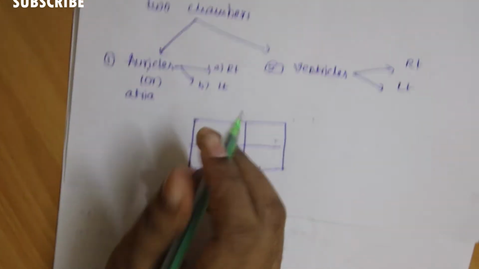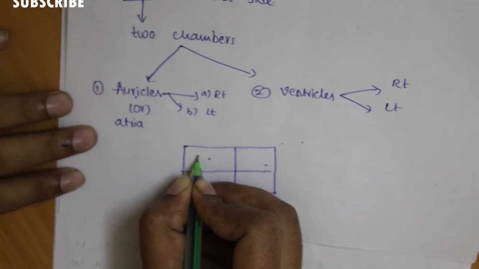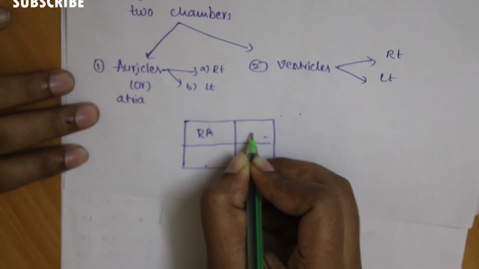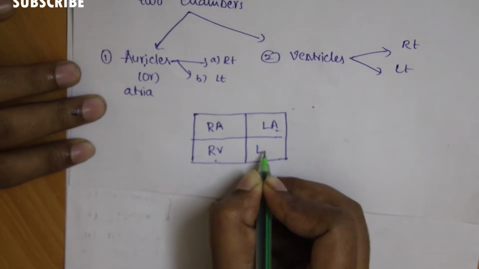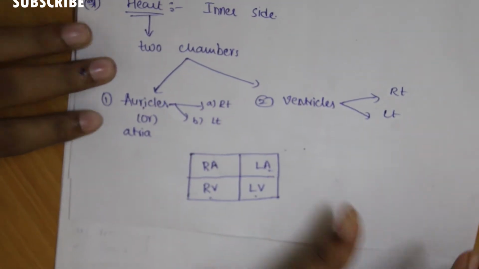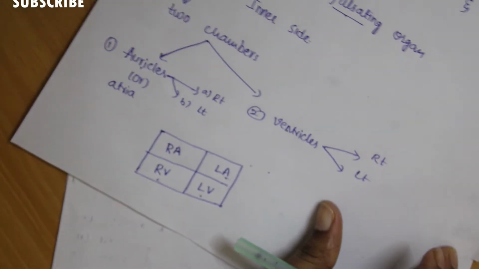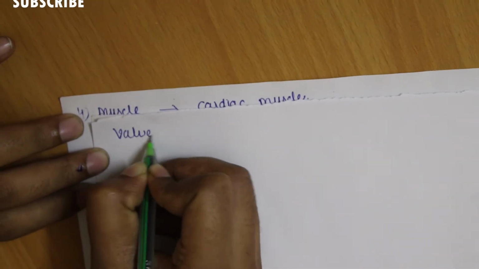Auricles are divided into two, that is, right auricle and left auricle, and then right ventricle and left ventricle. Now move on to another one, that is valves. That is the valves of the heart.